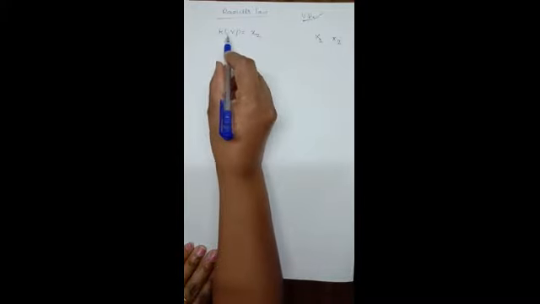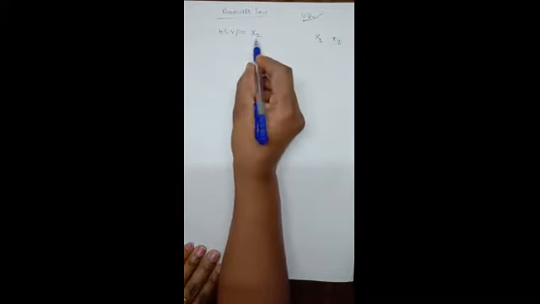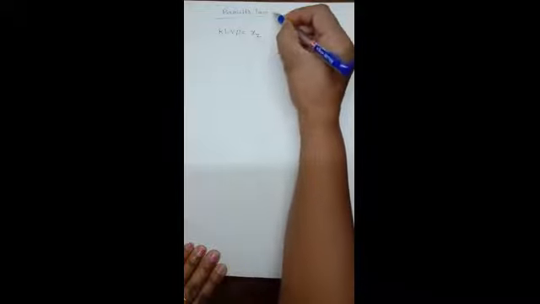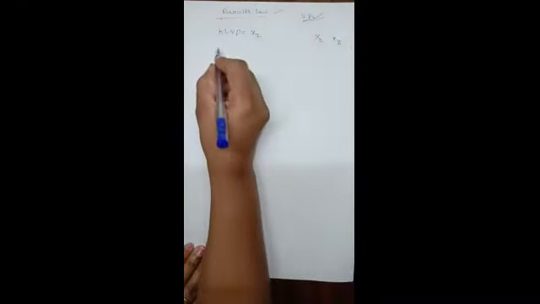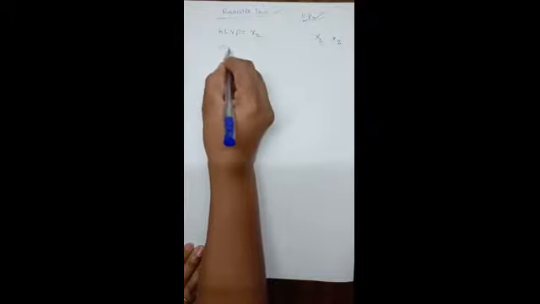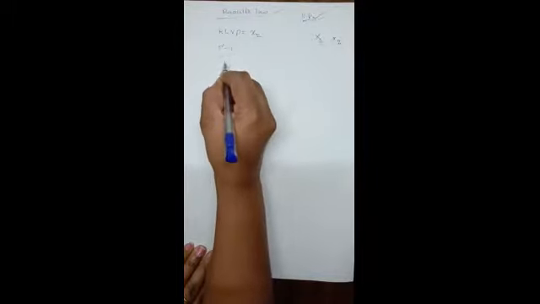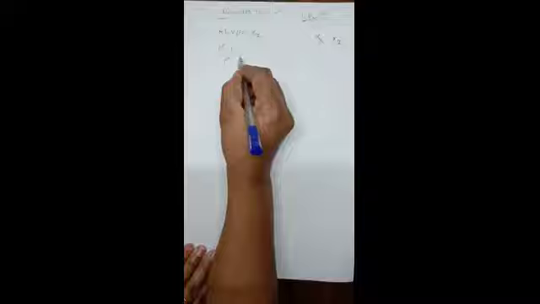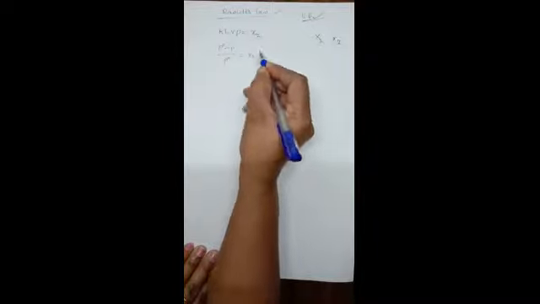So the relative lowering of vapor pressure is equal to the mole fraction of solute, according to Raoult's law in terms of vapor pressure. We know that the relative lowering of vapor pressure is represented as P naught minus P divided by P naught, which is equal to x2.